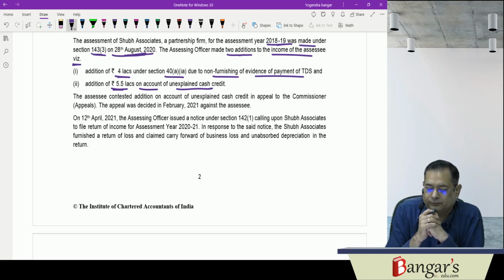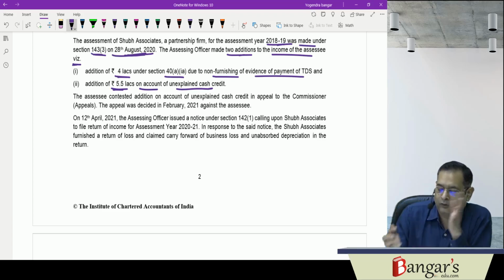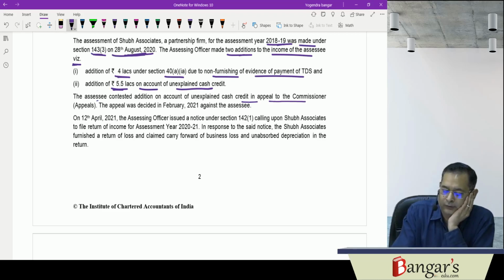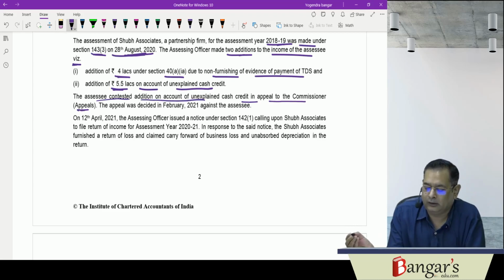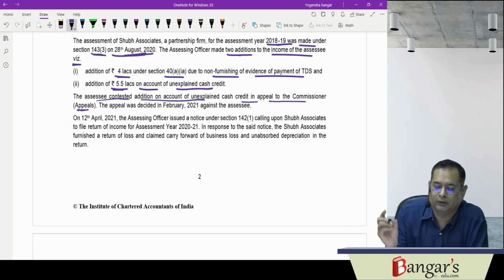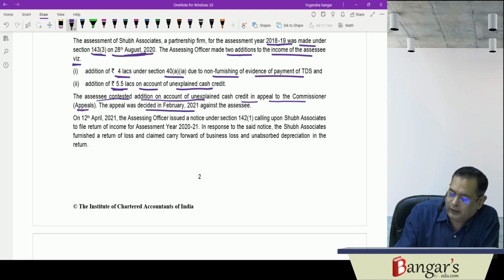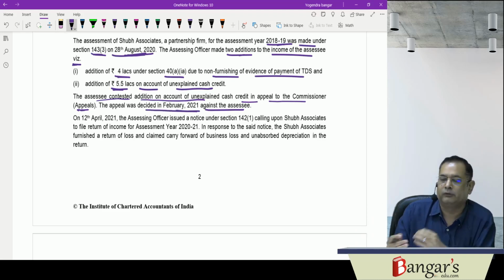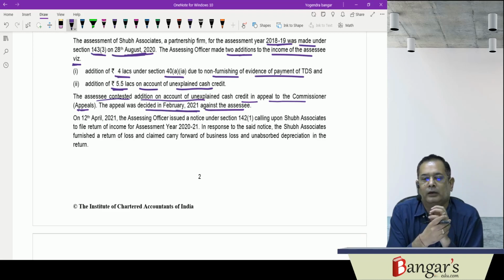Now here, the assessee contested the addition on account of unexplained cash credits in appeal to the Commissioner (Appeals). The appeal was decided in February 21 against the assessee.